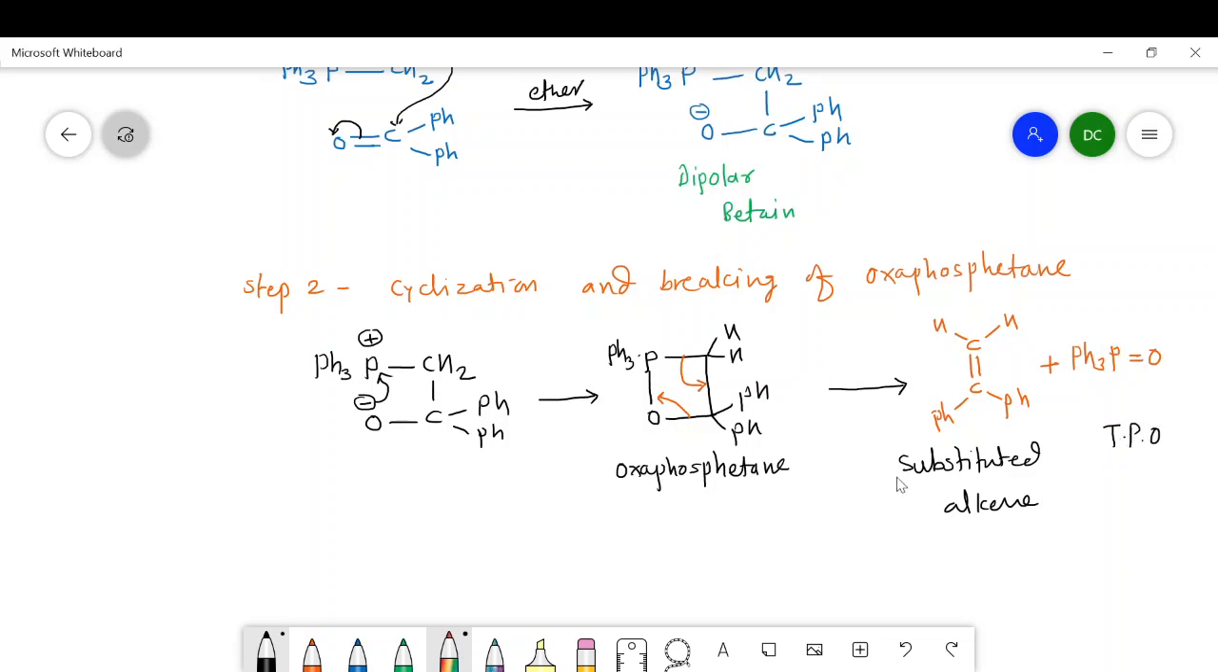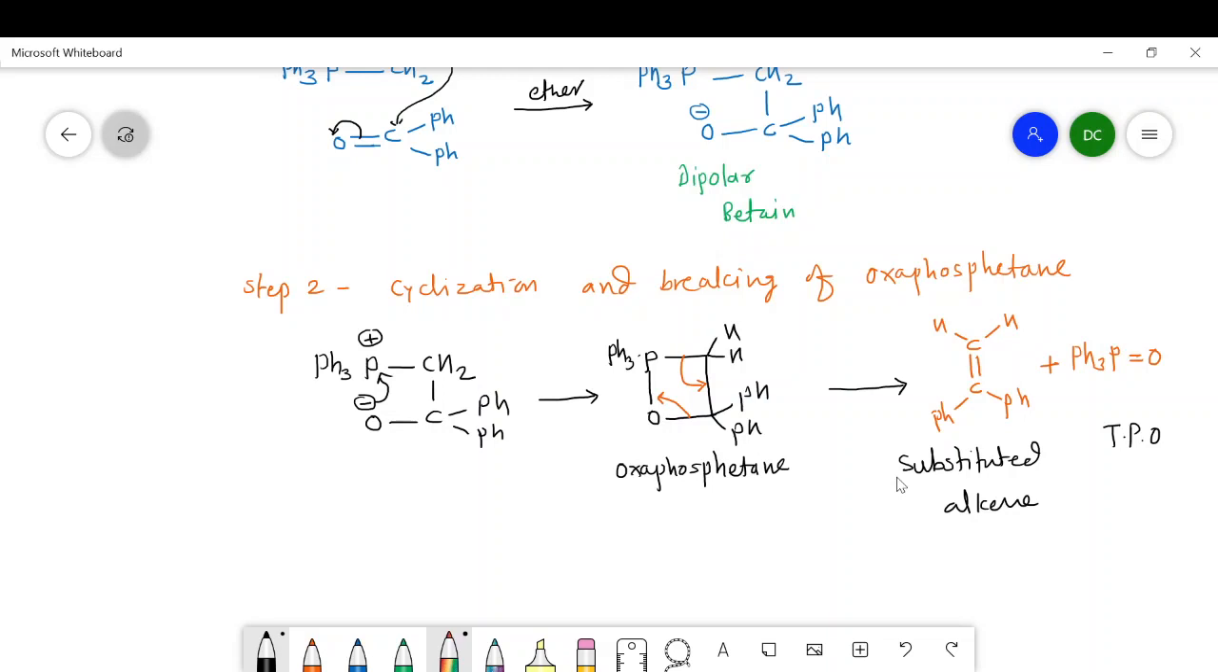So this is the mechanism of the Wittig reaction, in which the first step is the formation of a dipolar intermediate, betaine, by the reaction of carbonyl compound and Wittig reagent, and in the second step there is a formation of oxaphosphetane and breaking of this oxaphosphetane to form the corresponding substituted alkene and triphenyl phosphine oxide.